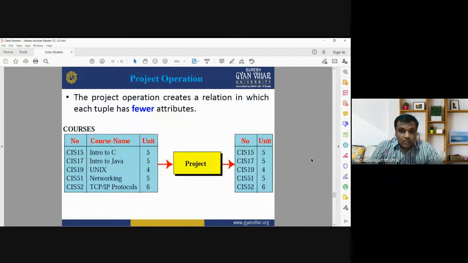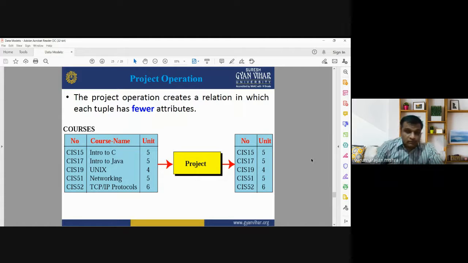Project operation. The project operation creates a relation in which tuples have fewer attributes. For example, it's a table showing the number of courses. There are a total of 5 tuples, 5 rows, and after applying the project operation, it will just show you fewer attributes.